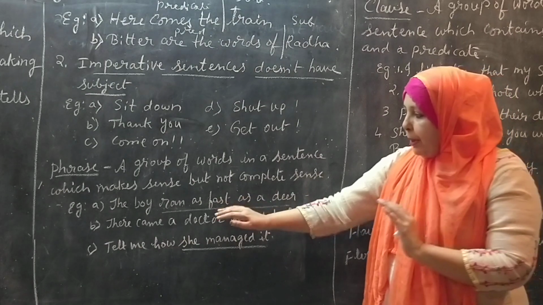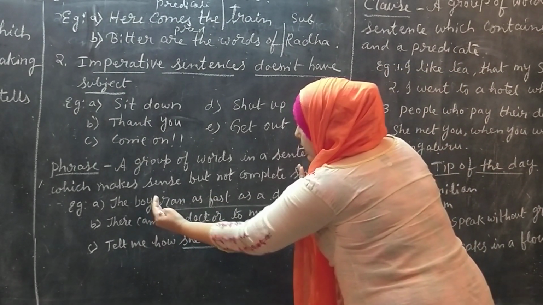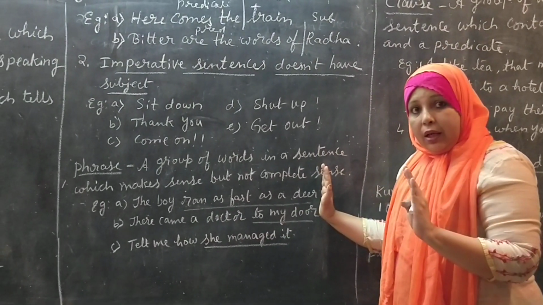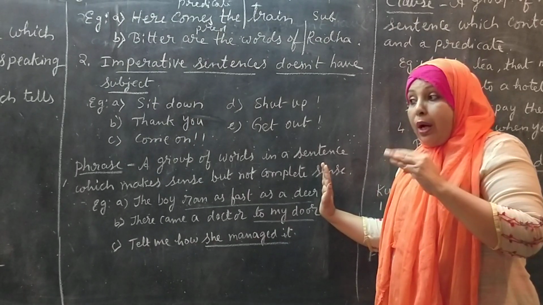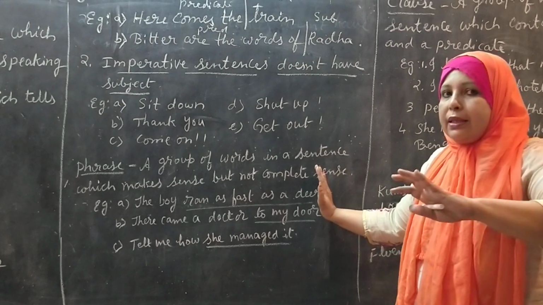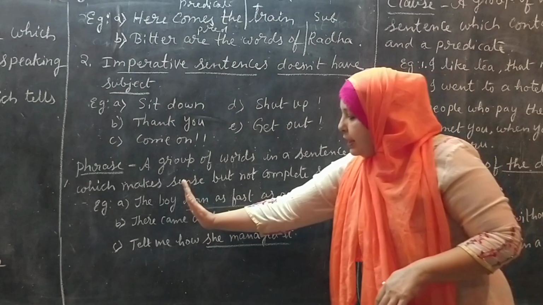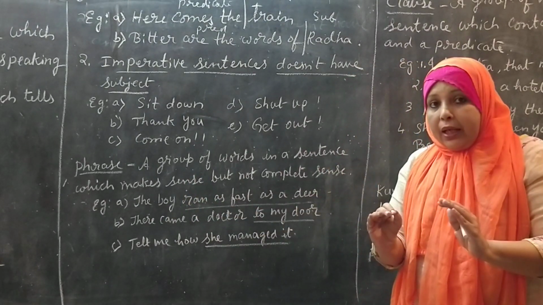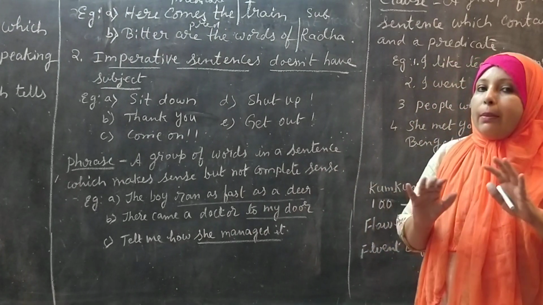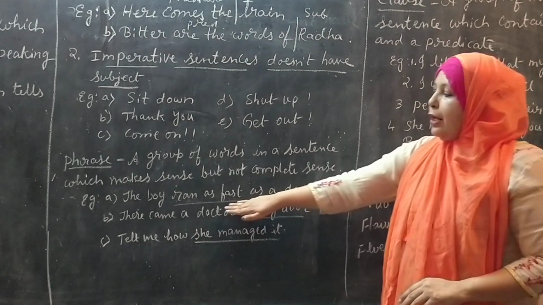For phrase, you just read only this part of the sentence. Ran as fast as a deer. It is saying some meaning, but we are not understanding what it is saying. Who is it talking about, what is it saying? We are not getting the complete sense. In that case, that part of a sentence which gives meaning but not complete meaning, which gives some sense but not complete sense, that part of a sentence is called a phrase.